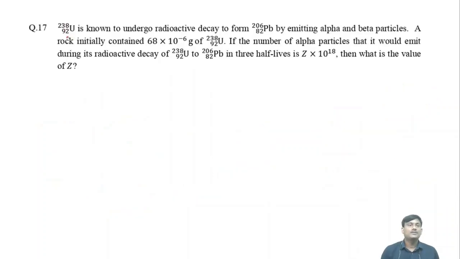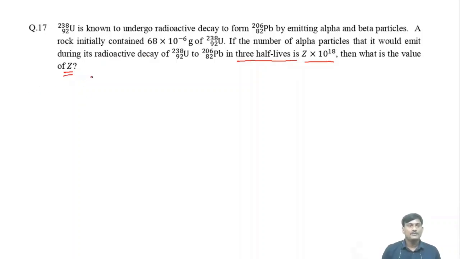Question 17. Uranium-92-238 is known to undergo radioactive decay to form lead-82-206 by emitting alpha and beta particles. The rock initially contained 68 into 10 to the power of minus 6 grams of uranium-92. The number of alpha particles that it would emit during its radioactive decay of uranium-92 to lead-82 in 3 half-lives is Z into 10 to the power of 18. Then what is the value of Z? You have to find the value of Z.